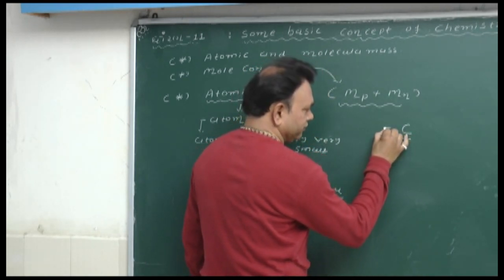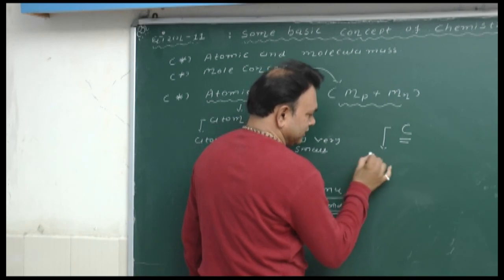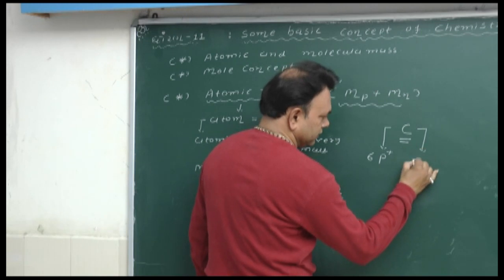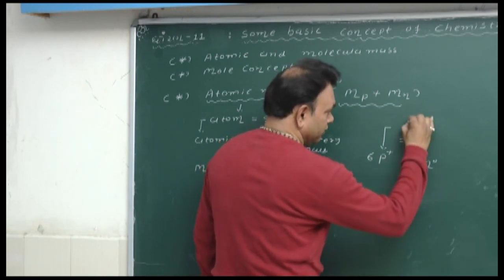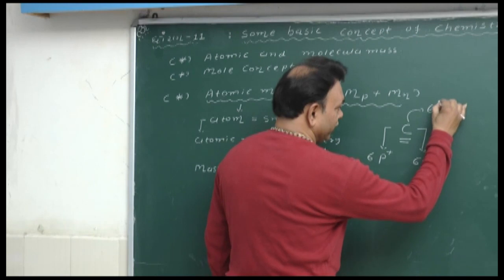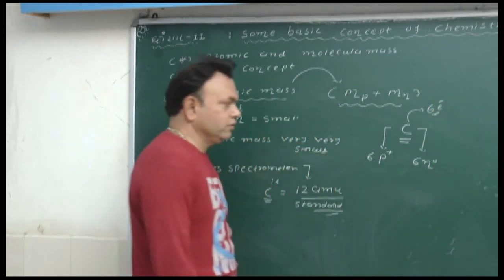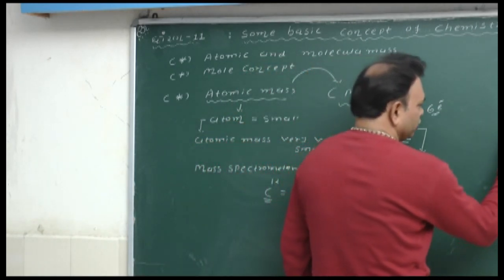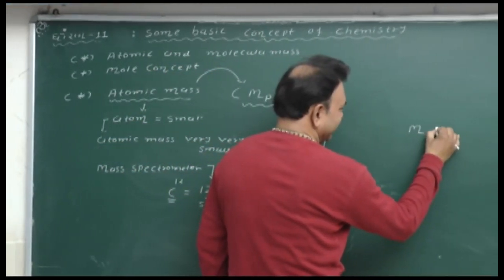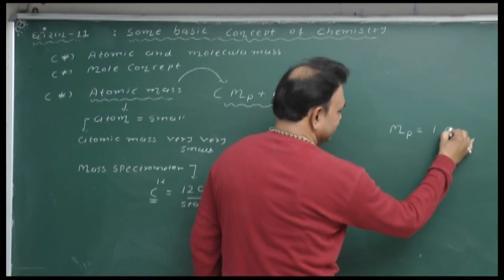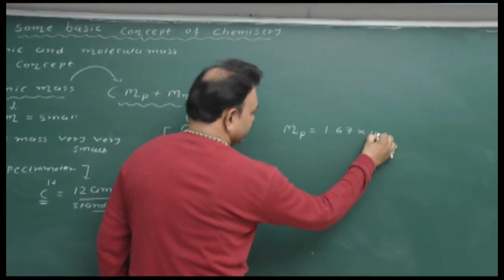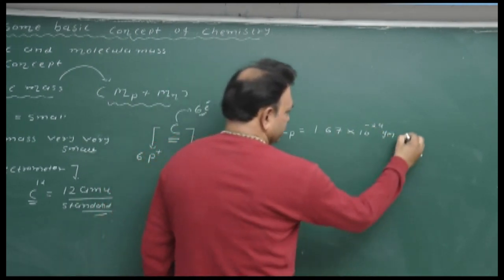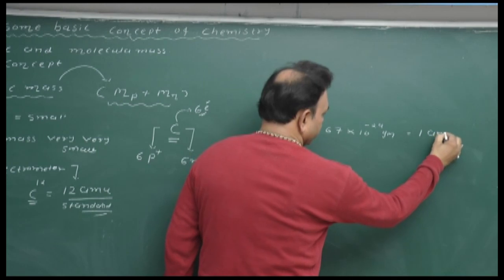So carbon having 6 proton, it is also having 6 neutron and having 6 electron in orbits. Okay, so we know the mass of proton. So here the mass of proton is equal to 1.67 into 10 to the minus 24 gram, which is equal to 1 AMU.